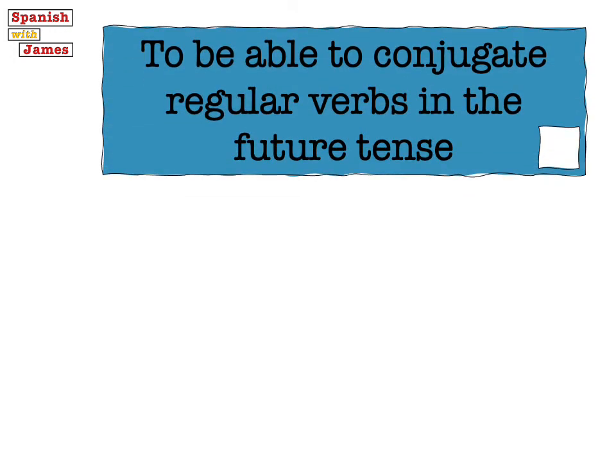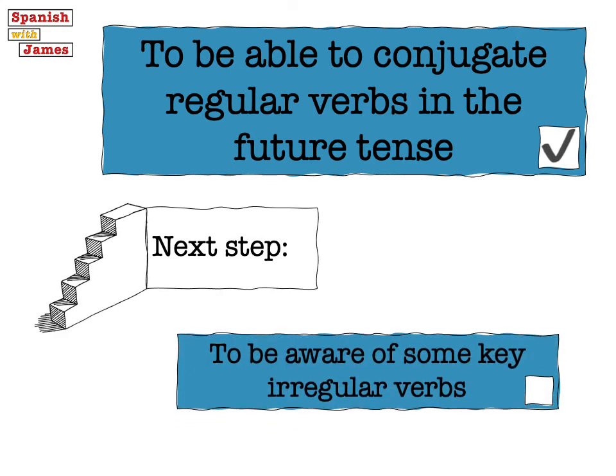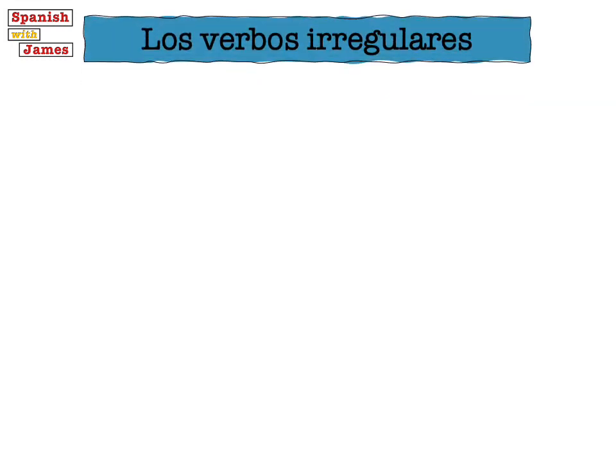Entonces ya hemos hecho el segundo objetivo de esta clase, que fue poder conjugar los verbos regulares en el futuro. Le damos un tic. Y el próximo paso es estar consciente de algunos verbos irregulares. Ahora vamos a mirar los verbos irregulares. So now we're going to look at the irregular verbs.